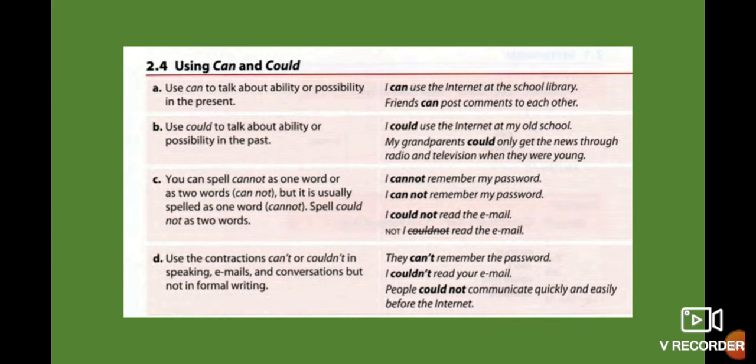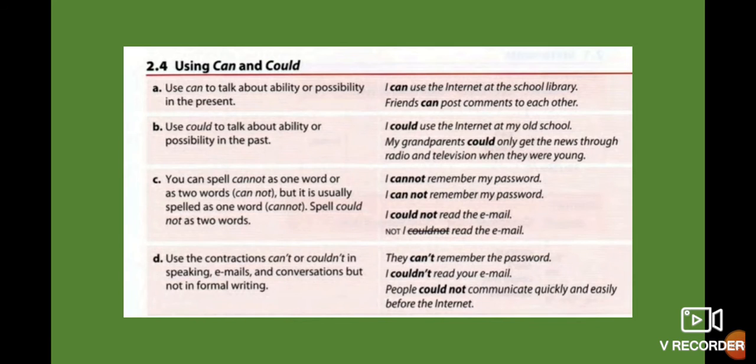I cannot speak English, I cannot speak Spanish. It's kind of formal, but it's long. So in the majority of the time, we use the contracted form. But remember, could not is never used as one word. You use it as two words, could not.